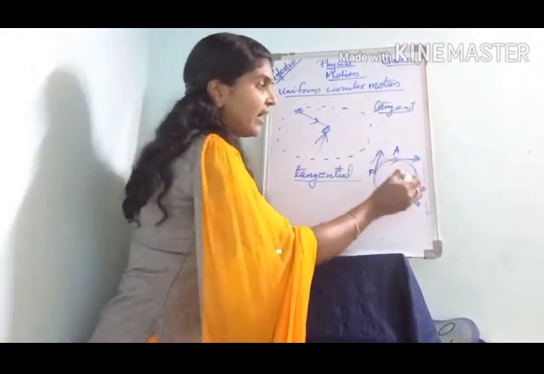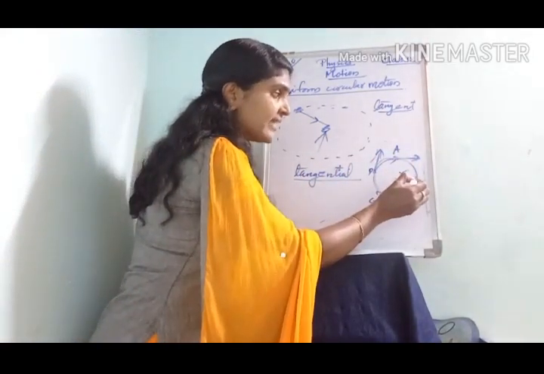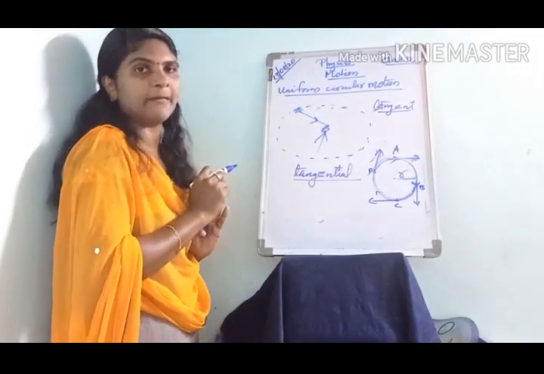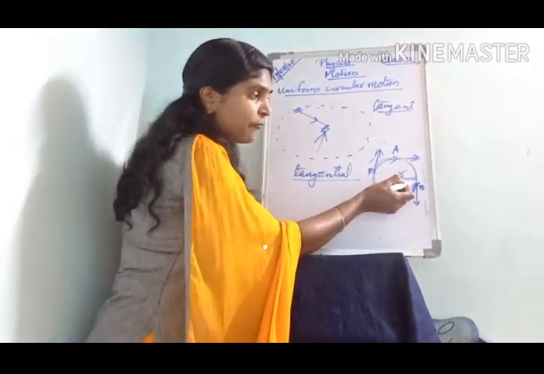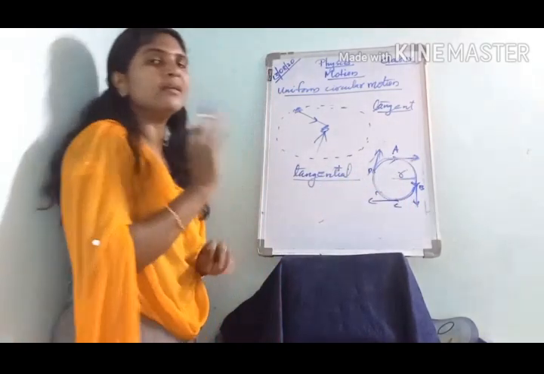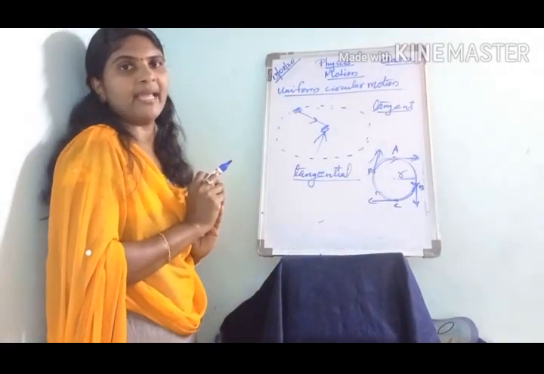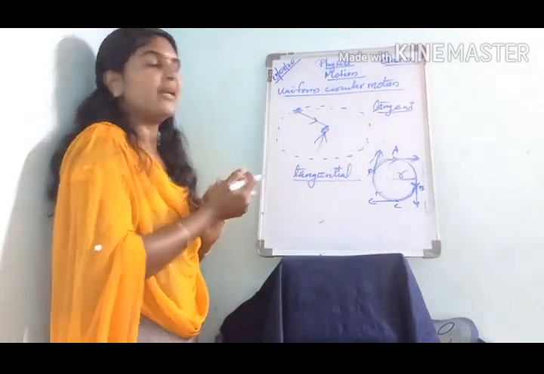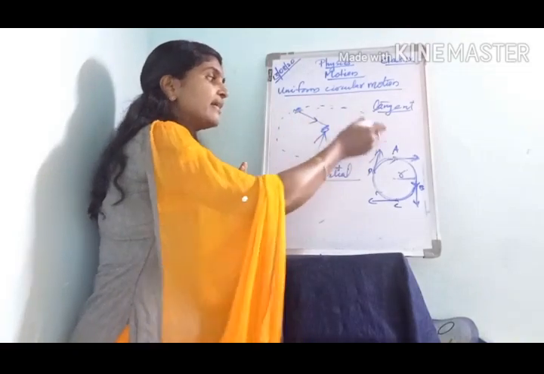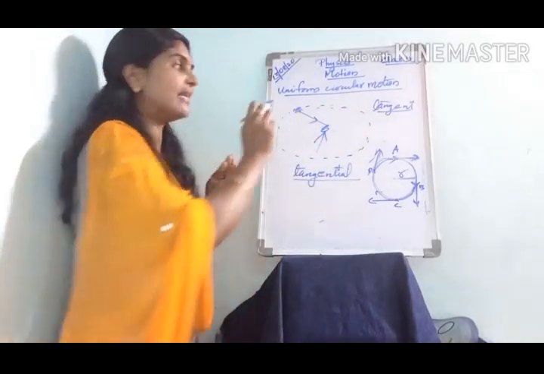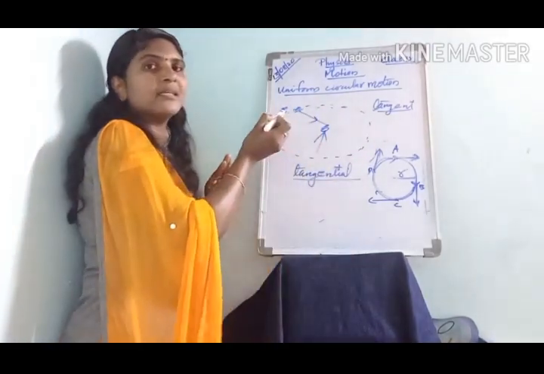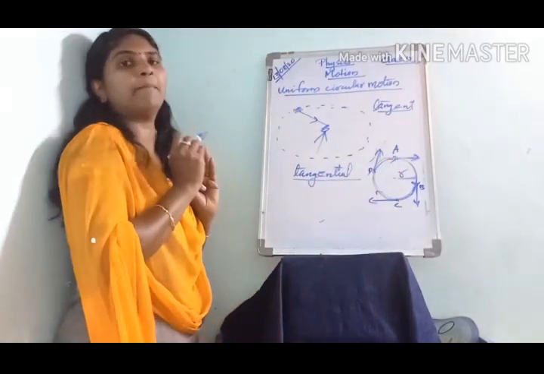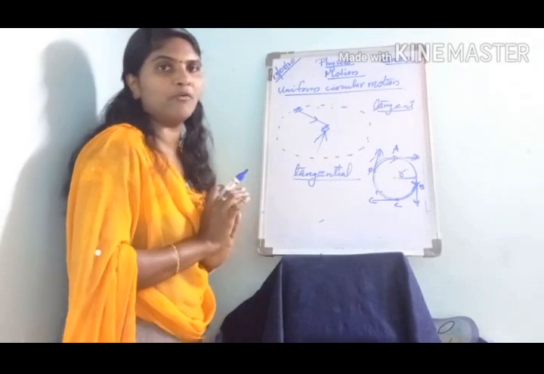Suppose when the stone reaches B and we release the thread, the stone flies off through the tangent at B. As soon as the thread is released, the stone cannot take the circular path. It leaves the circular path and flies off or escapes through the tangent of the circular path.